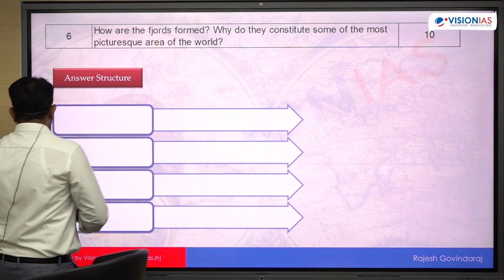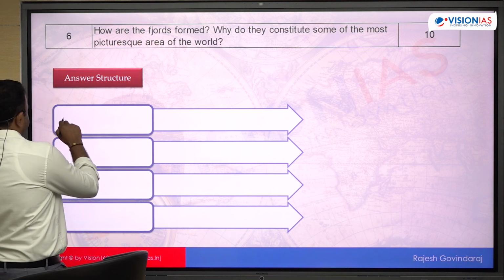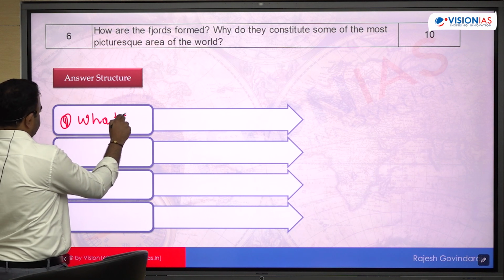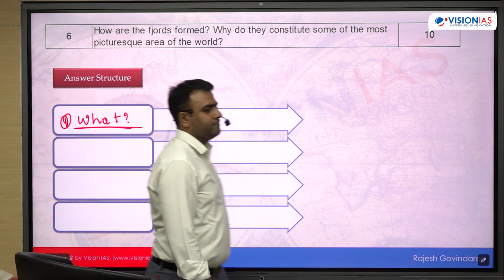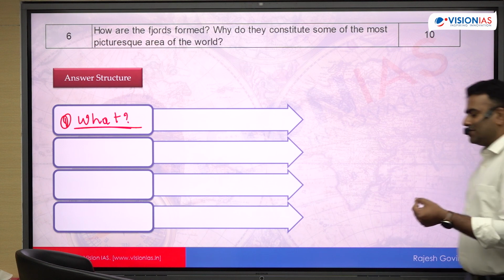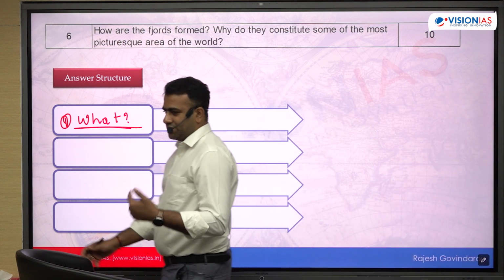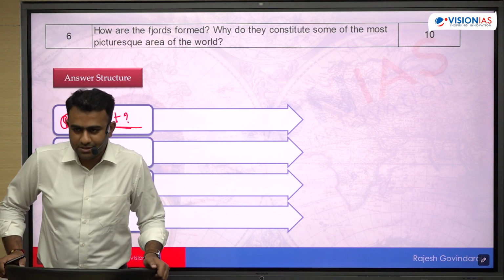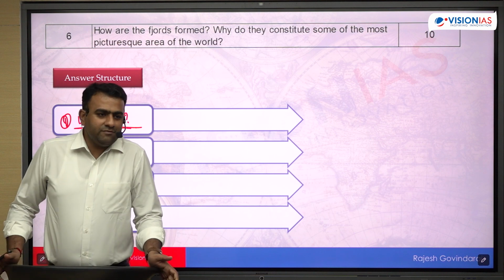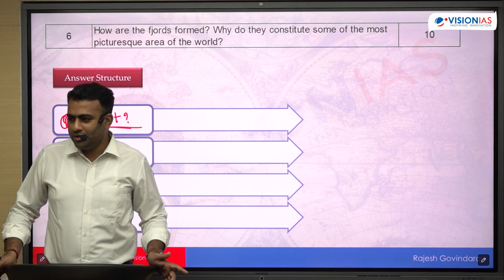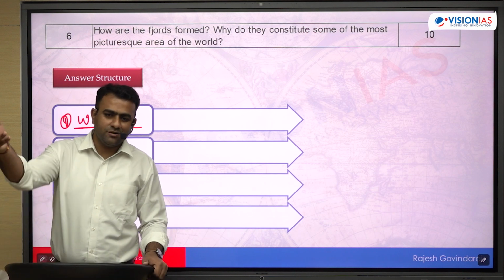Introduce your answer with what are fjords. Very briefly you can write: fjords are the glacial valleys which are created due to the erosion activities of glaciers, but near the coastal regions. So where can we have glaciers near the coastal region? Have you seen this anywhere? Does it happen in India? In the tropical region? Absolutely not. You cannot have glaciers near the coastal regions.